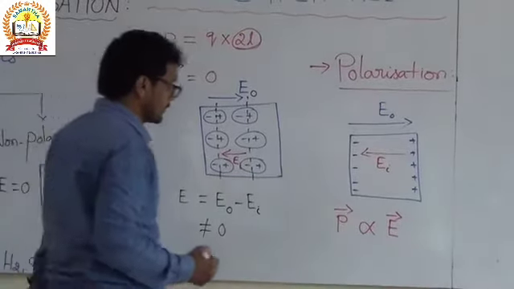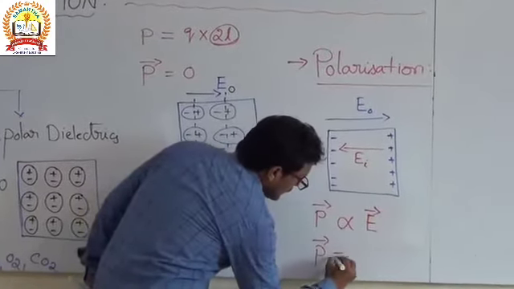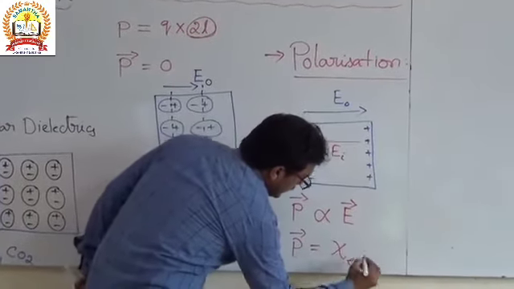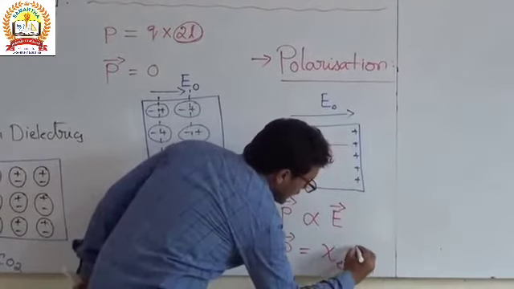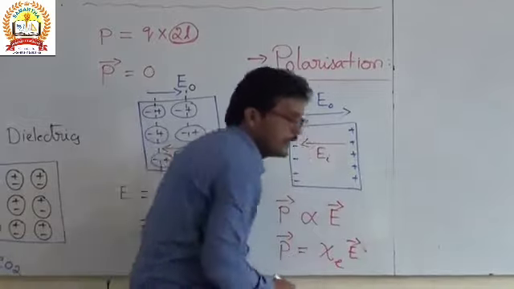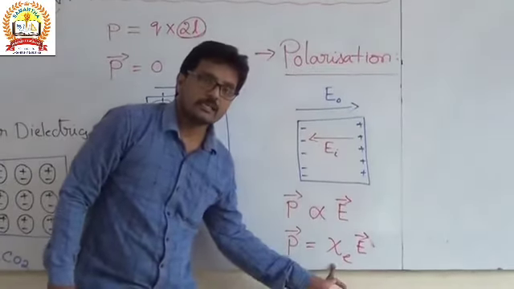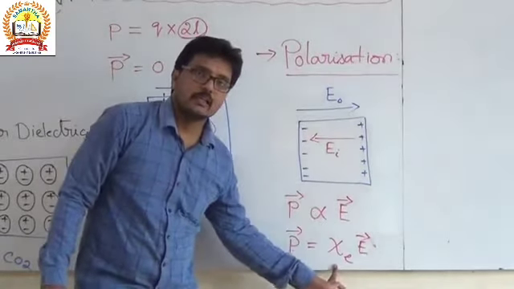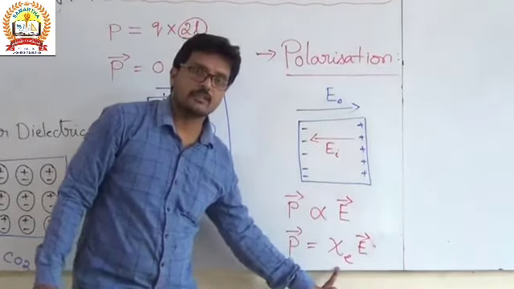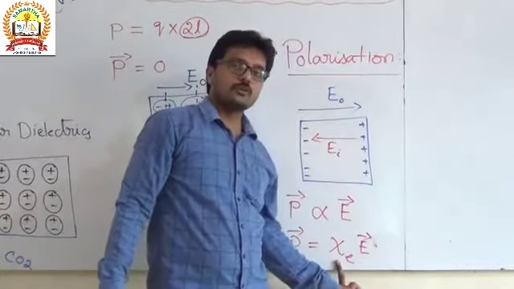It is directly proportional. Then P is equal to chi suffix E times E, and this chi E is called the electric susceptibility, the proportionality constant, and it is the characteristic of the polarization. It has no units.